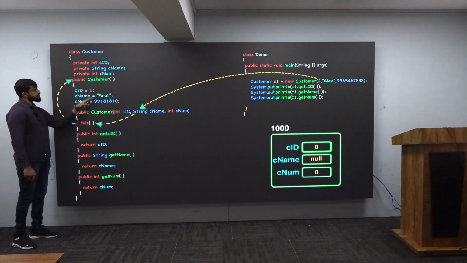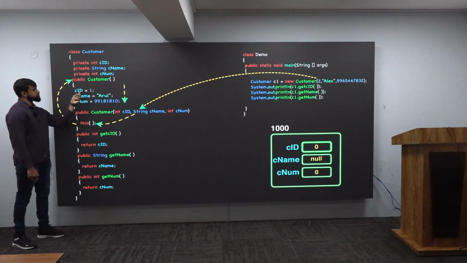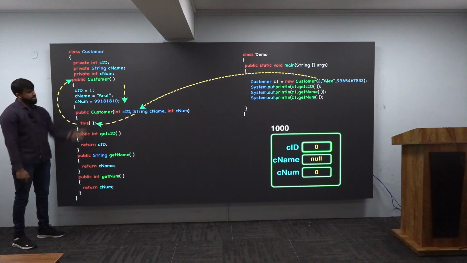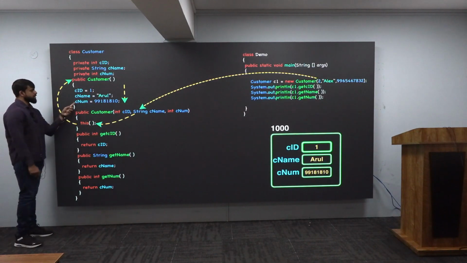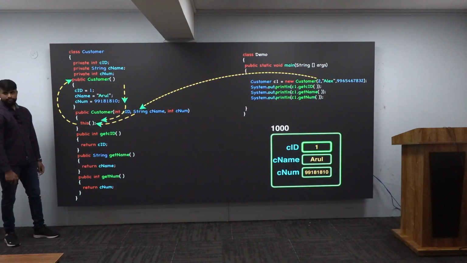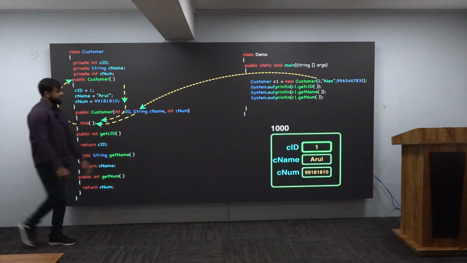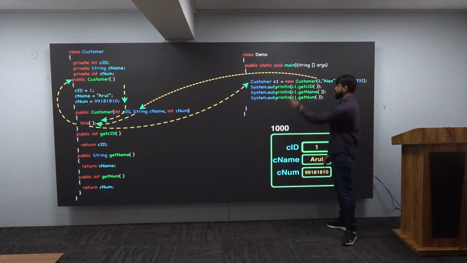Means now this constructor is working, means it is executing. When it is executing, you are giving one to CID, Arul to this, number to this, and that is what is going to happen there. Got this? Very good. Next what, sir? Now, there is a closure. Closure means control will leave. Where will it go? Where it came from. Where did it come from? It came from here. It will go back here. And that is what I am showing to you. Got this? After this, there is a closure. Closure means control will leave. Where will it go? Where it came from. It came from there. It will reach back here. And that is what I am showing to you. Got this? Very good.